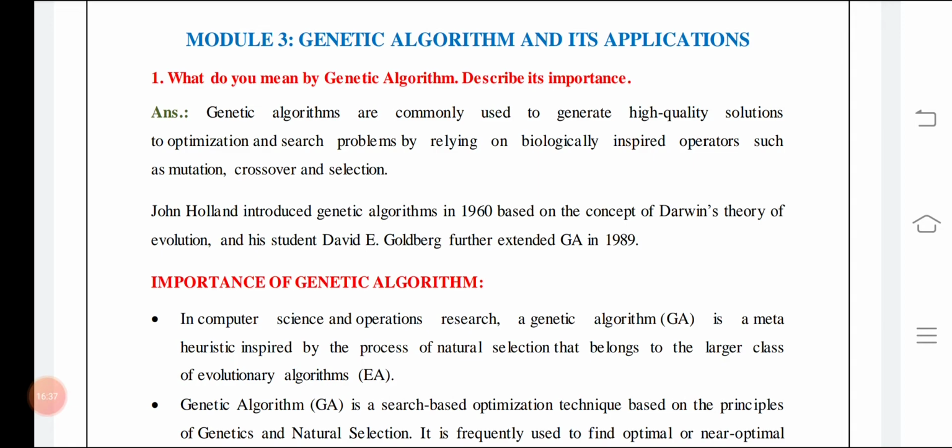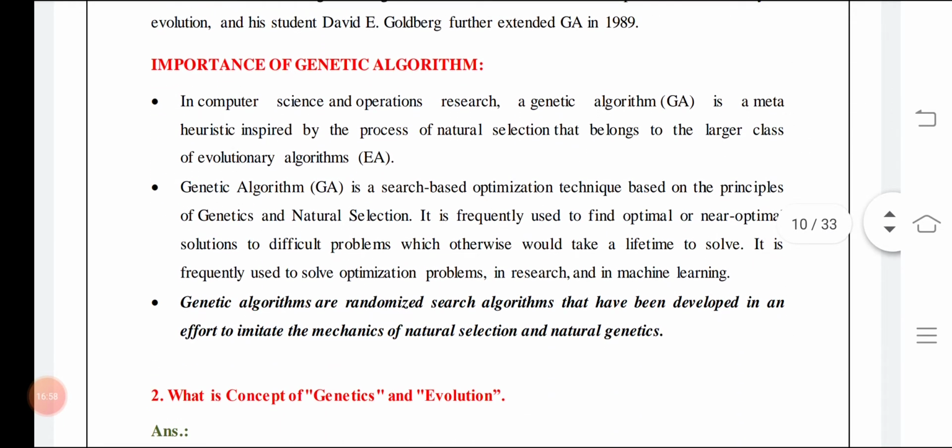So John Holland introduced the genetic algorithms in the 1960s, and it is based on the concept of Darwin's theory of evolution, and the student of John Holland extended the GA in 1989, and his name was David E. Goldberg.